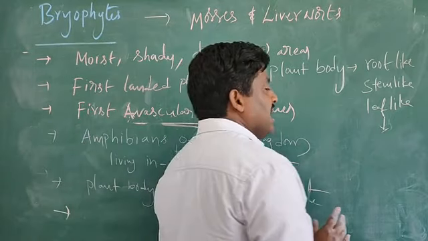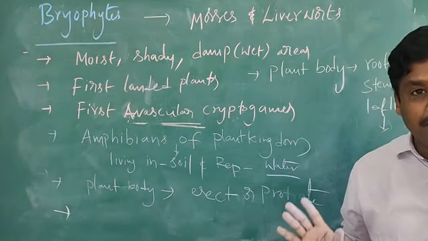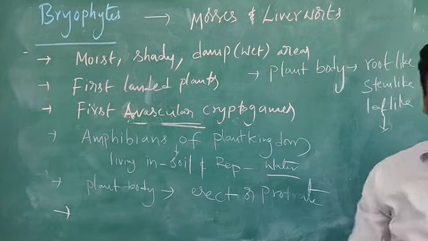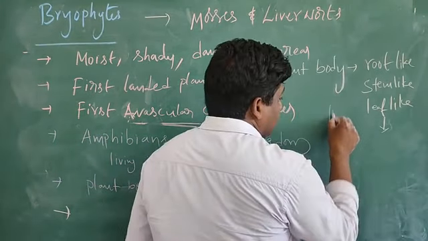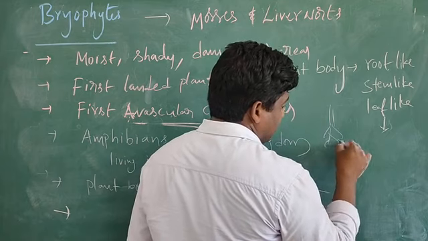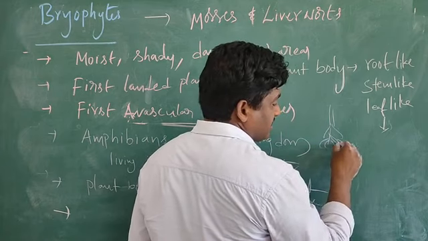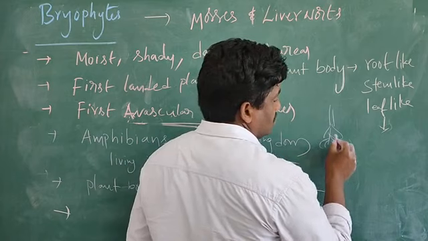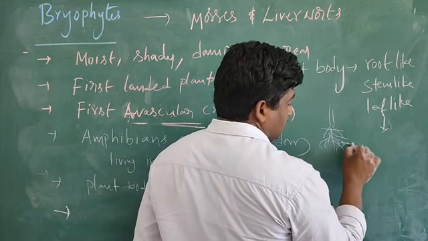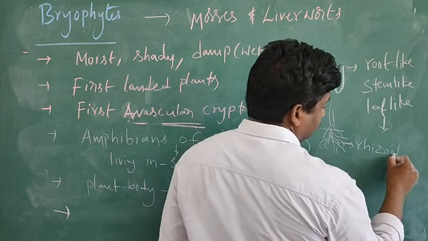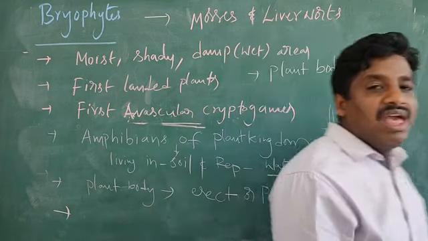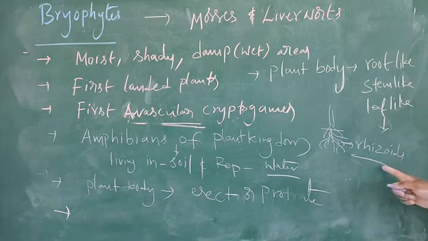But this plant body gets attached to the substratum by root-like structures. The plant body here has a root-like structure, and this will get attached to the substratum. Root-like structures look like roots, but they are not true roots. What do you call these? They are rhizoids. That's what you call rhizoids.